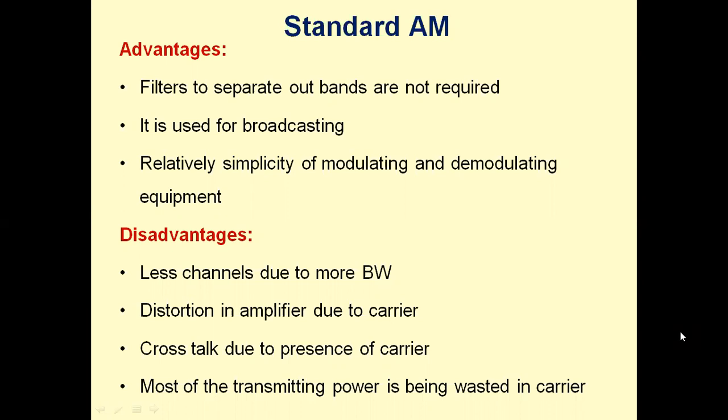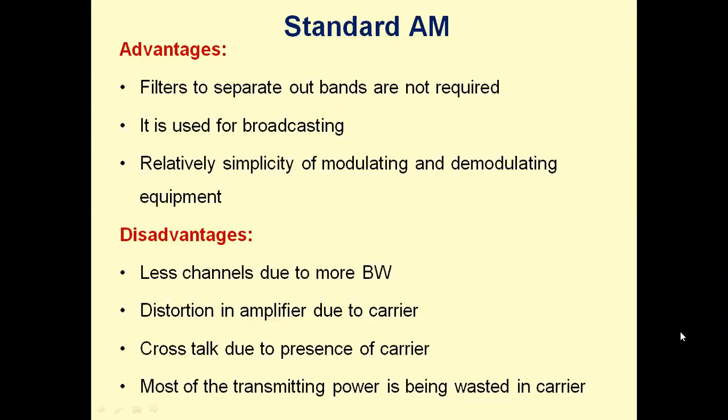But there are disadvantages: fewer channels due to more bandwidth. The bandwidth requirement of an AM wave is equal to 2 times the highest frequency component present in the message signal, and hence it requires more bandwidth. Because of that, we can accommodate fewer channels. And distortion is amplified due to the carrier. Carrier is present, so the total transmitted power in AM is equal to the carrier power plus upper sideband power plus lower sideband power.